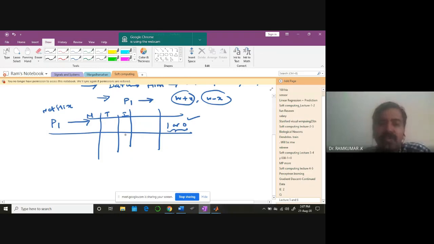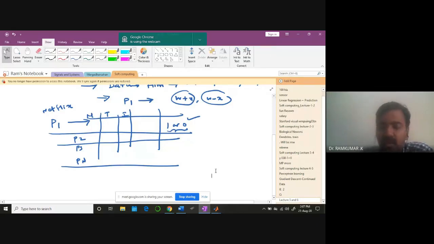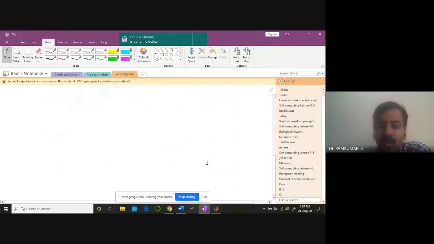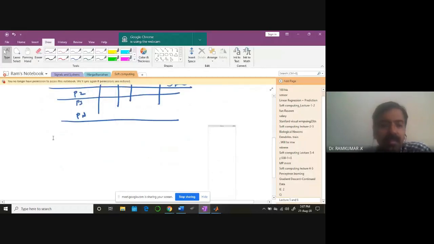Based on these features, you have so many patterns like this, P1, P2, P3, up to Pn, and we are training a neural network. So this is what we have been discussing. The key idea is that we have to collect the labeled data, and then train a neural network.